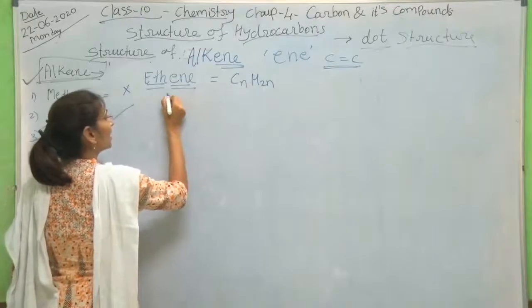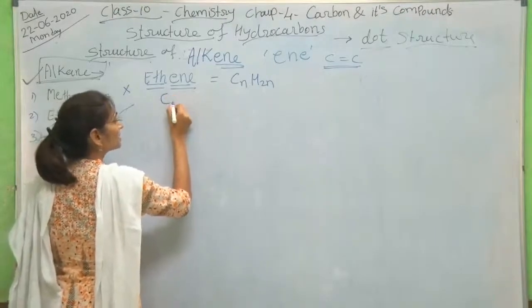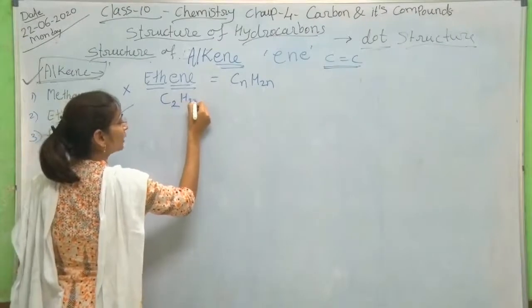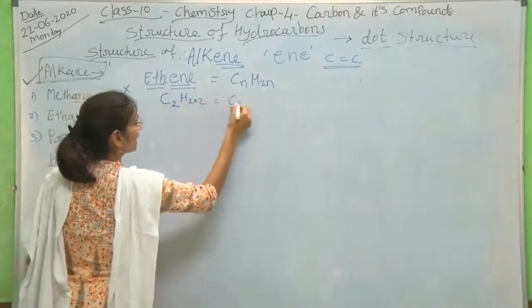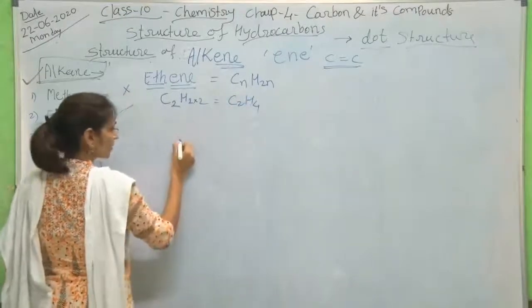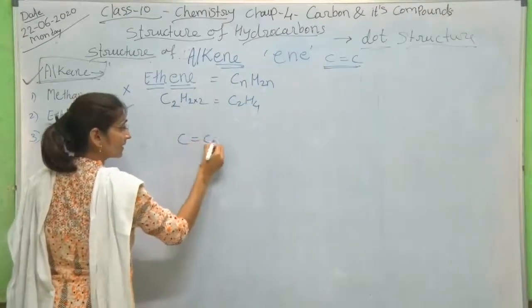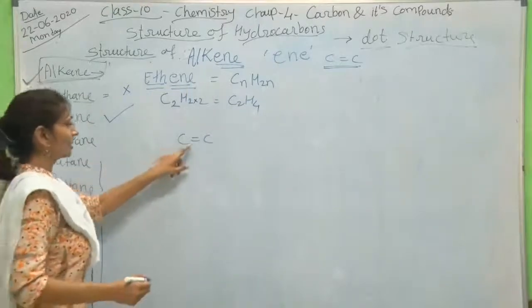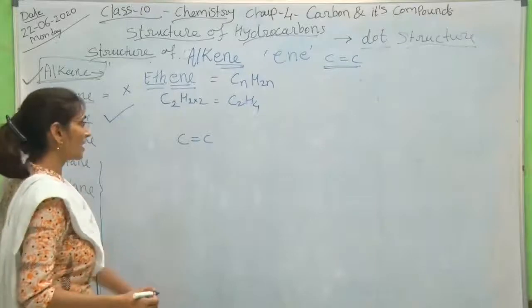So what is the number of carbon here, C2, and how many H atoms will be, twice n, which means 2 into 2, so C2H4 for the ethene. Then for C2H4, how can we write it? As it is the ethene series, we have to write carbon carbon double bond at first.